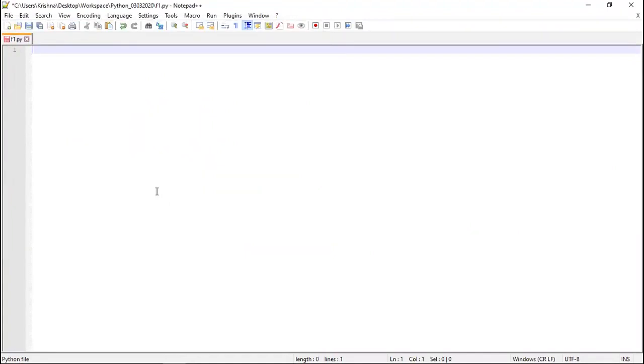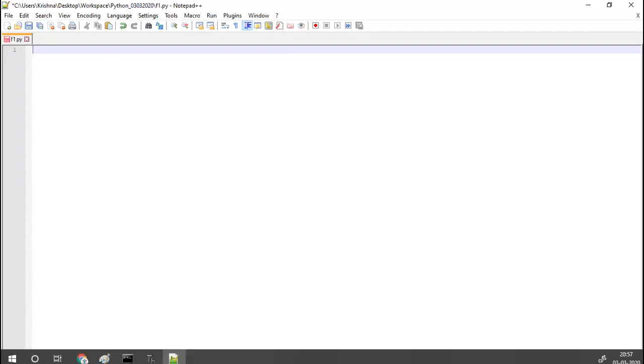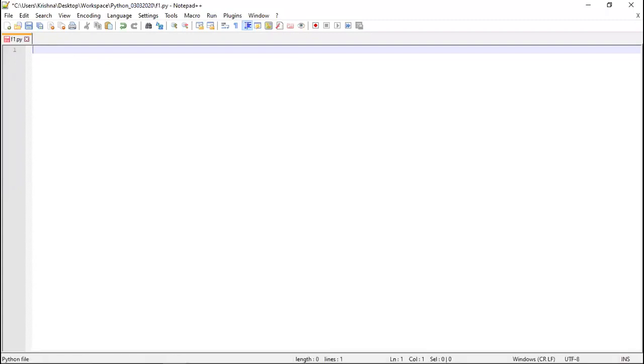Those who have a question on which editor you should use and how to install it and all those things, probably towards the end of the class we will discuss it. So don't get worried about the editor, why I'm switching from Jupyter to Notepad and then Thonny and all. This is all just to make you understand.